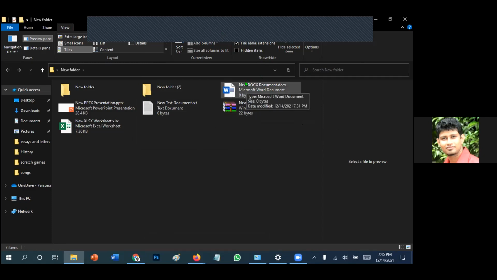Okay, let's do something like this. DOCX. Let's change this to EXE. DOCX to EXE, executable file. EXE.